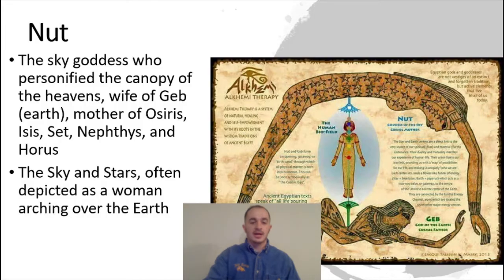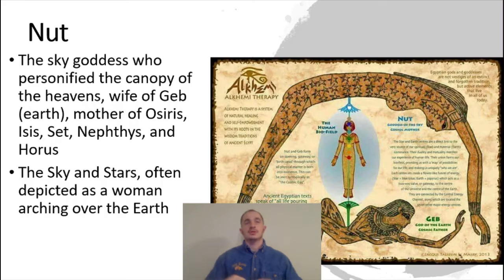Okay, so now we have two slightly different gods and goddesses. These two depict the sky and the earth. So they are somewhat separate from this first sort of familial dynasty line that we see with Ra, Amun, Mut, and then our three that we just talked about. So the sky goddess, Nut, is the sky goddess who personified the canopy of the heavens.